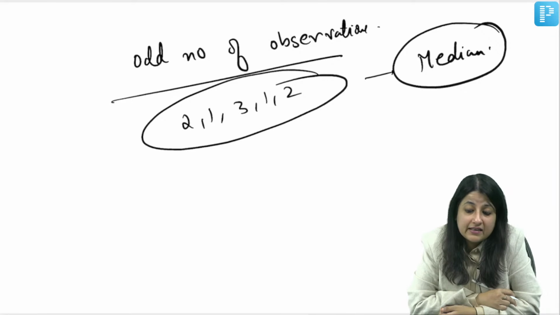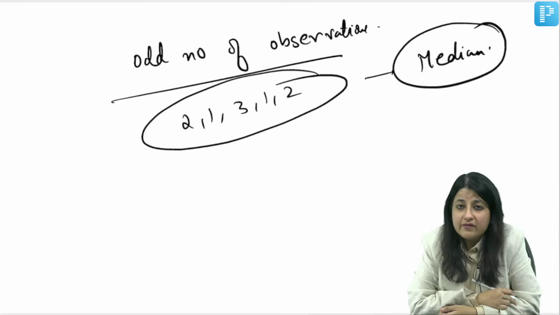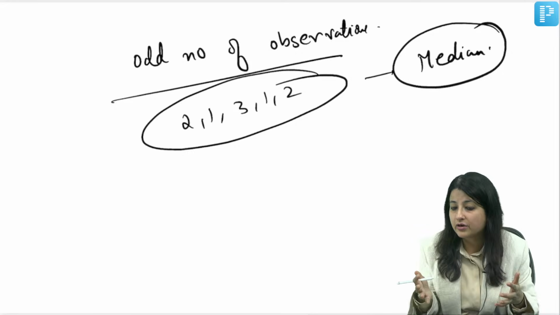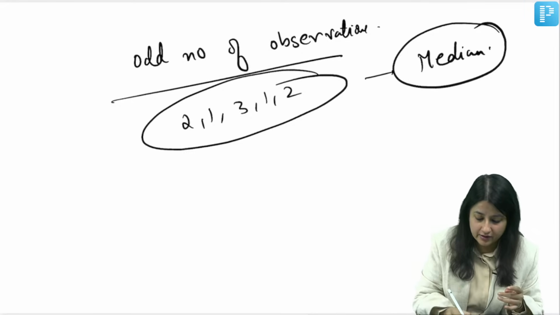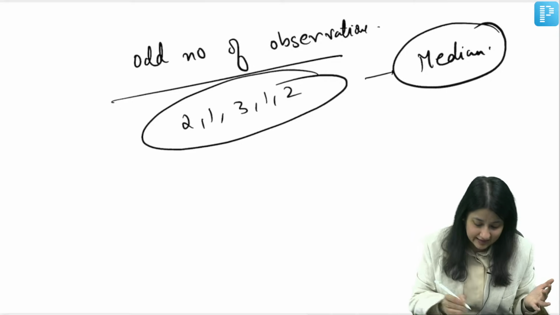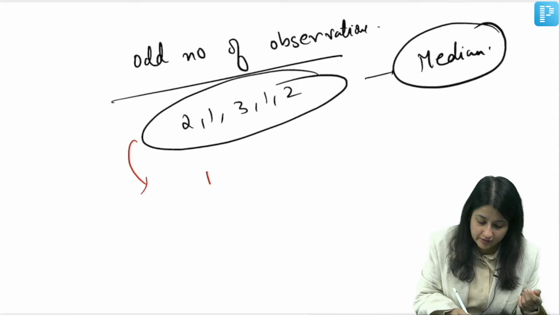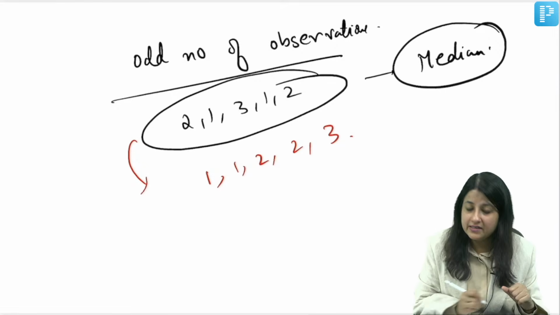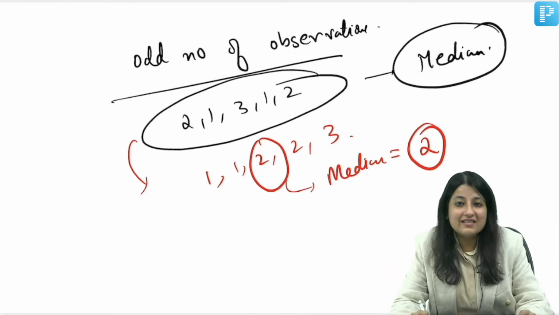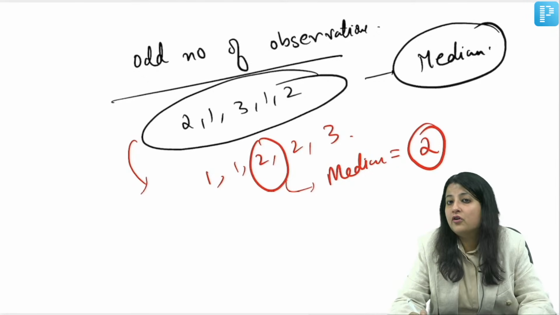Think everybody, never be in a rush. It is the middle value when data is arranged in ascending or descending order. Have you arranged in ascending order? You are saying straight away, ma'am, 3? No. Did you arrange in ascending order, guys? Let's arrange in ascending order: 1 1 2 2 3. Now what is your median over here? This middle value is your median. So what is your median over here? 2. This is a type of question you cannot afford to make a mistake.